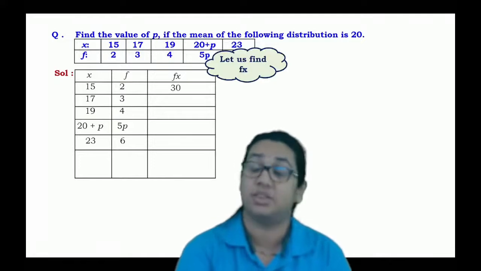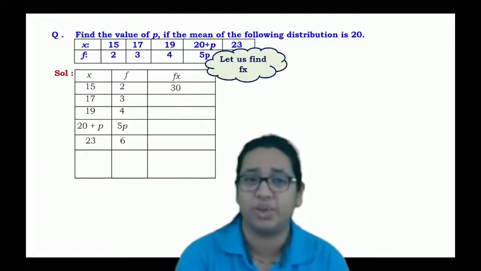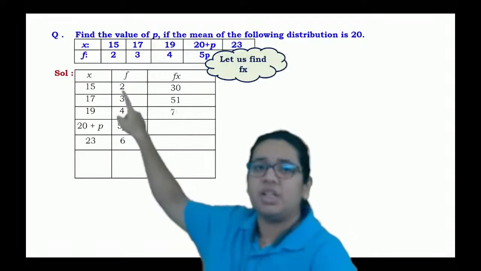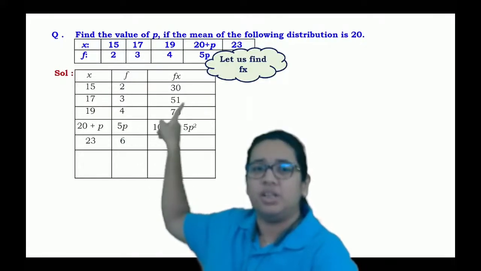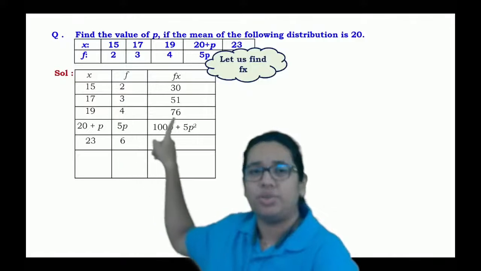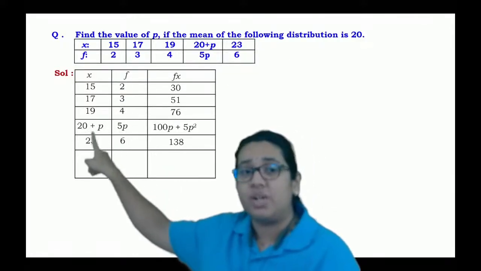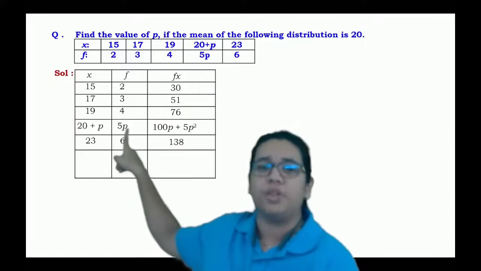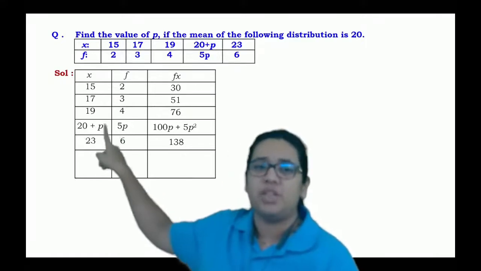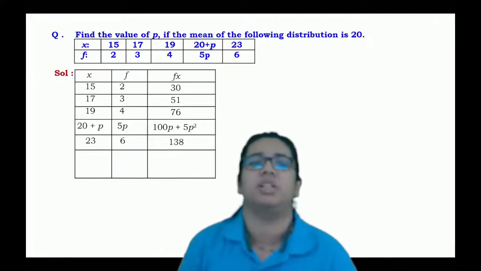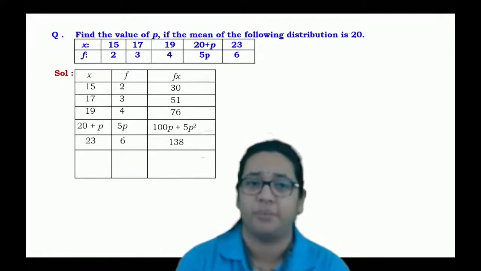सबसे पहले आप find out करोगे fi into xi, that is 15 into 2 which is nothing but 30, 17 into 3 nothing but 51, 19 into 4 is nothing but 76. For this you have to consider 20 plus p into 5p. So 5p into 20 will give you the answer as 100p, and 5p into p will give the answer as 5 times p square.